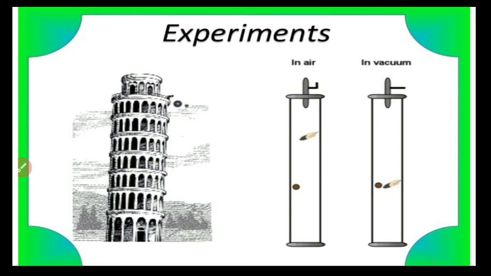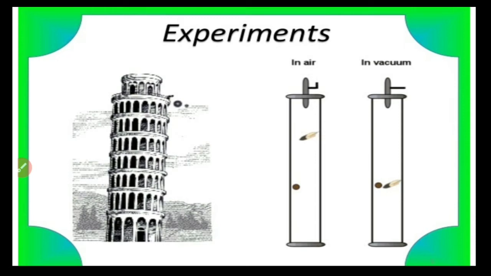Whether it is a 100-gram object or a 1 kilogram object, if they are dropped simultaneously, meaning at the same time, they reach the ground at the same time. So that was the first observation.